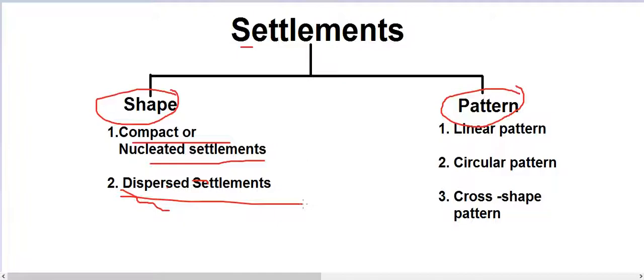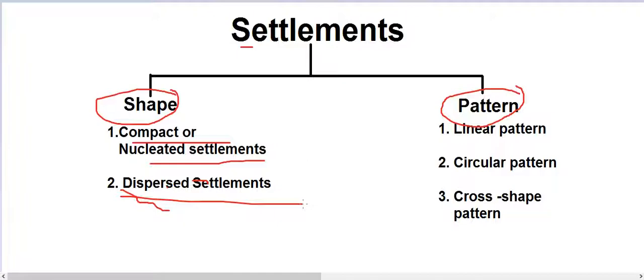Generally you will find this kind of settlement developed along the river valleys and fertile plains, like in the northern plains. The communities are also closely knit and share common occupations, like agriculture, or working for national parks or many other things. So compact or nucleated is the same thing: settlements in which a large number of houses are built very close to each other, same as in the earlier chapter, chapter number 4.